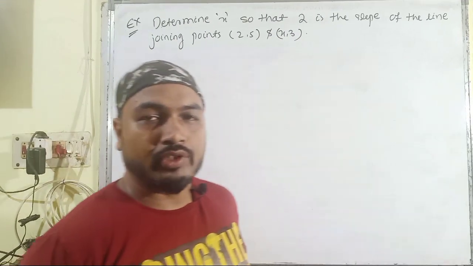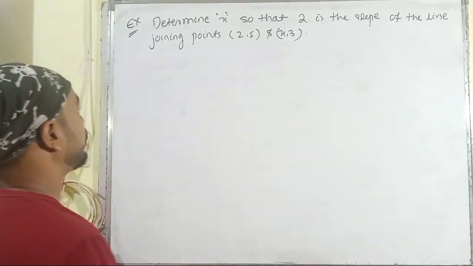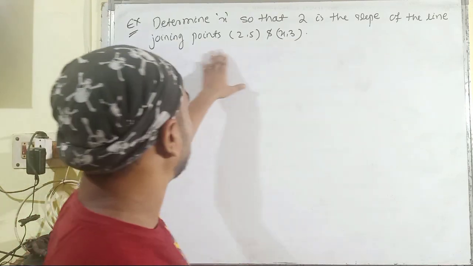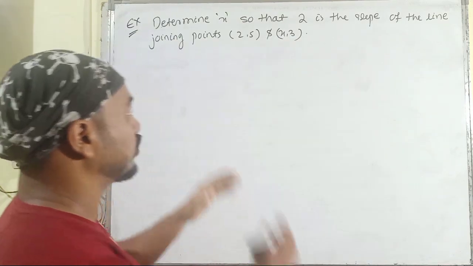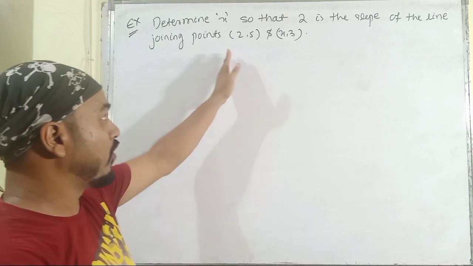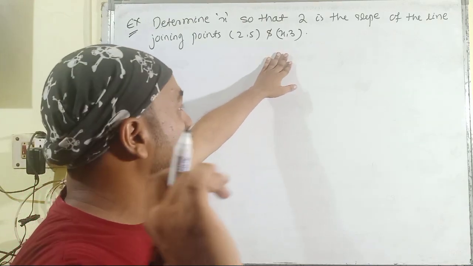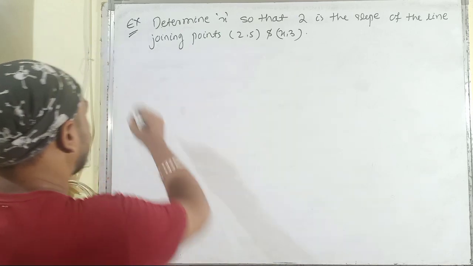So the last problem of this current video session is here. We have to determine the value of x so that 2 is the slope of the line joining the points (2, 5) and (x, 3). That means slope is given to you. The 2 points are given to you. One coordinate is absent here and we have to find out the value of x here.